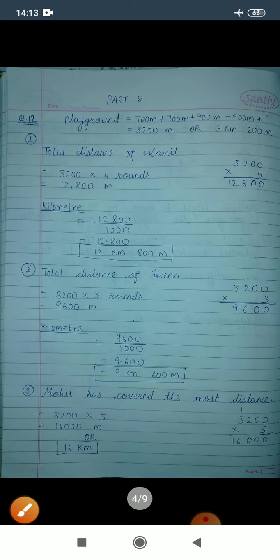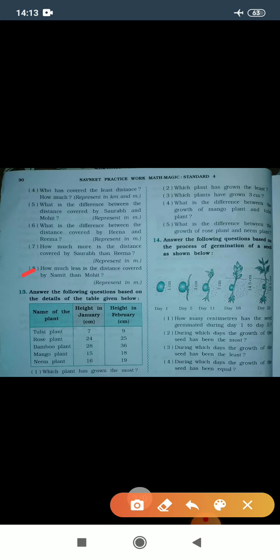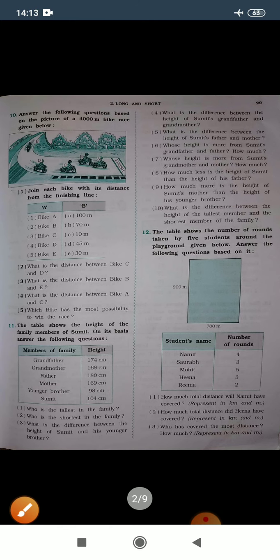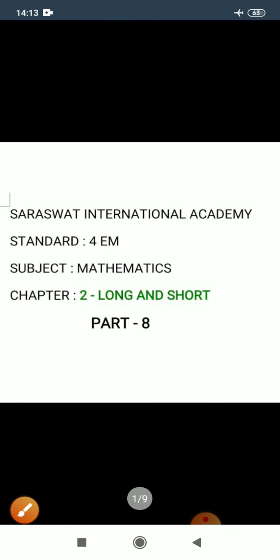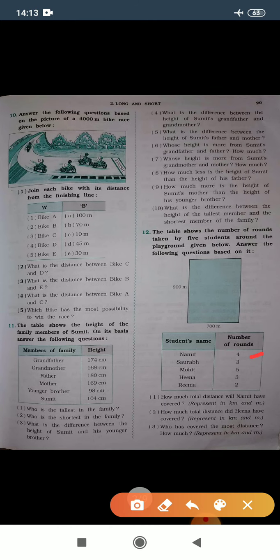Now question number 8. How much less is the distance covered by Namit than Mohit? Now again we need to calculate Namit and Mohit. Already we had calculated their distance covered.